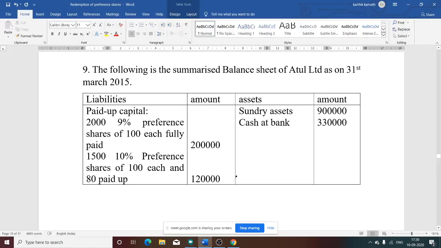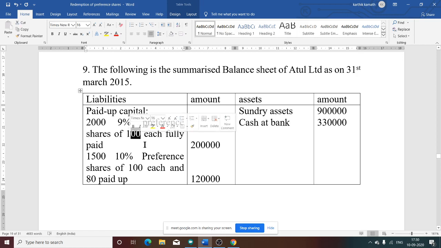Atul Limited. The following is the summarized balance sheet of Atul Limited as on 31st March 2015. On the liability side, paid up capital: 2009% preference shares of 100 each, fully paid. Fully paid means there is no partly paid share here.